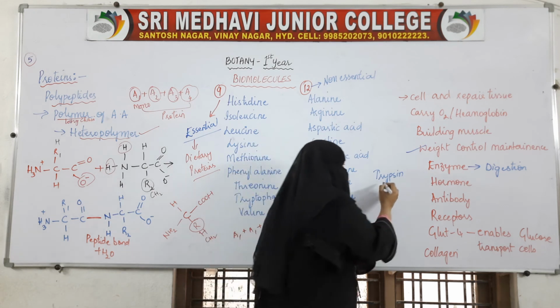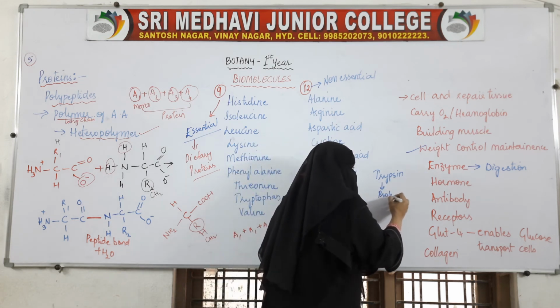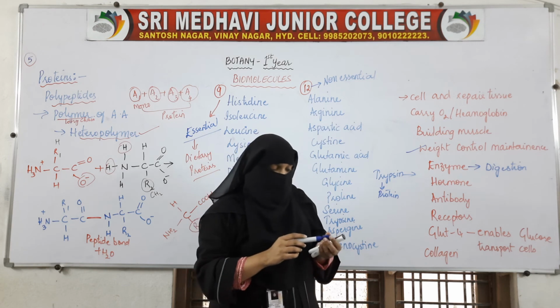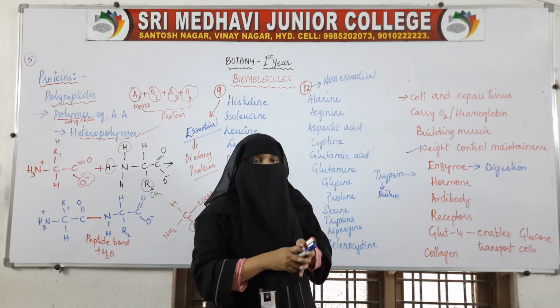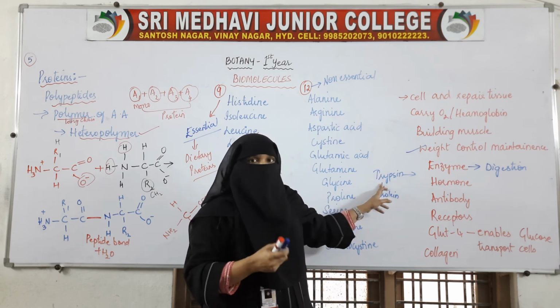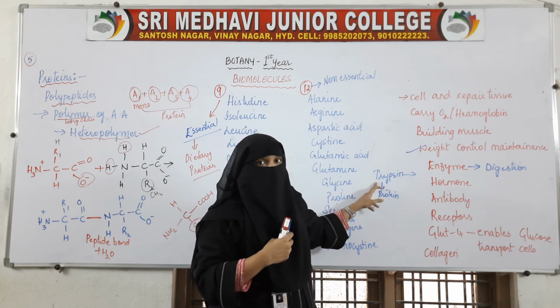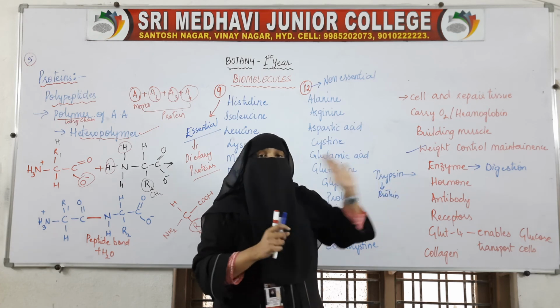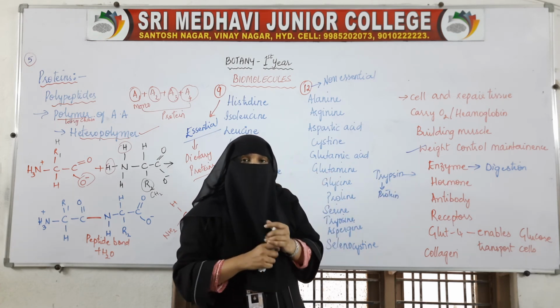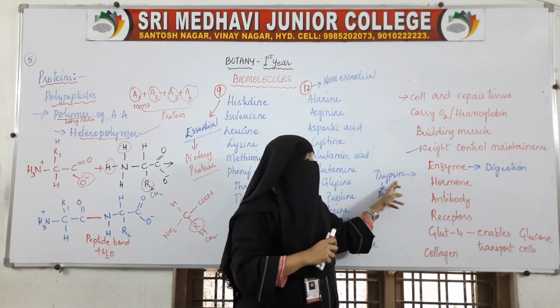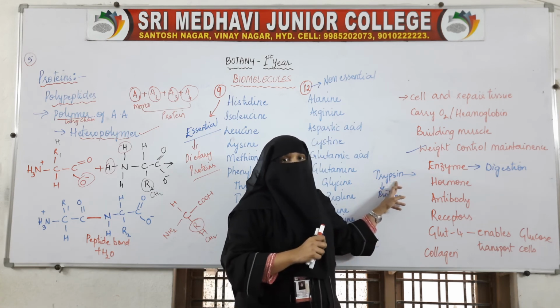It is made up of protein only, and it helps in digestion. So if protein is not there, trypsin cannot be formed. If trypsin cannot be formed, then digestion will not be proper. So proteins help in digestion by making the enzymes.